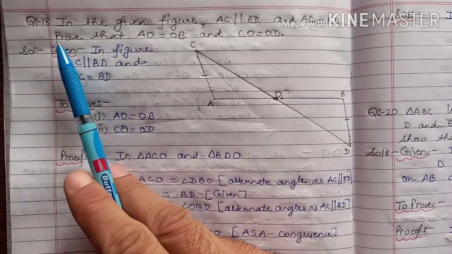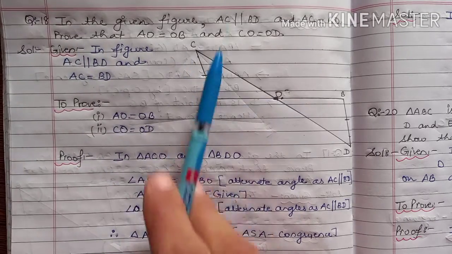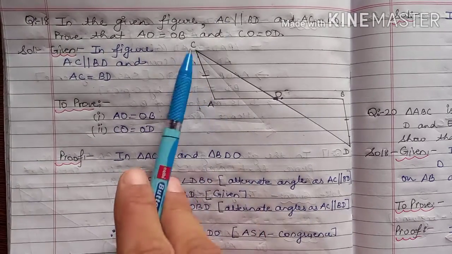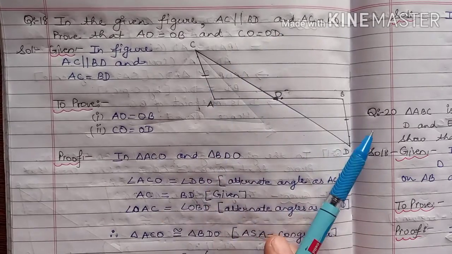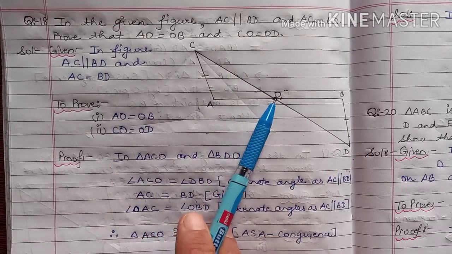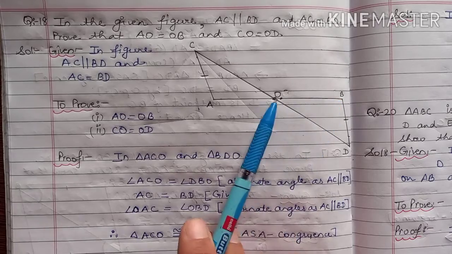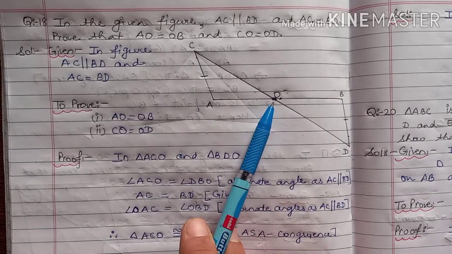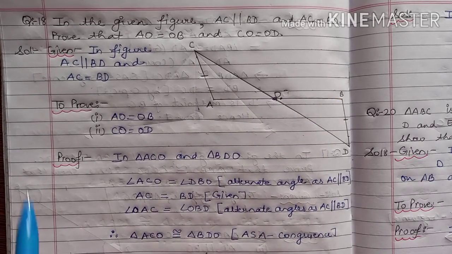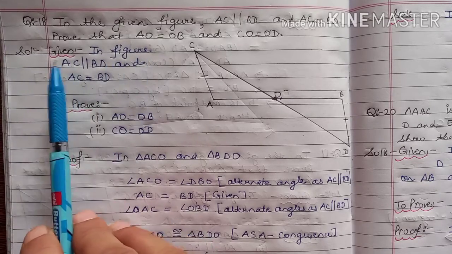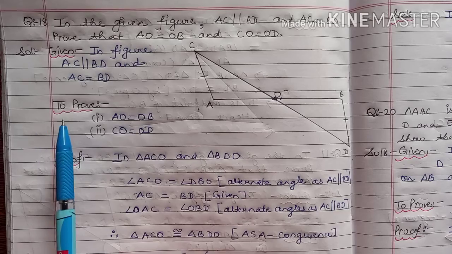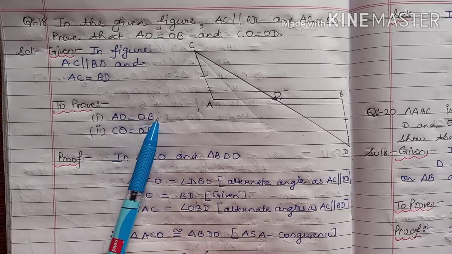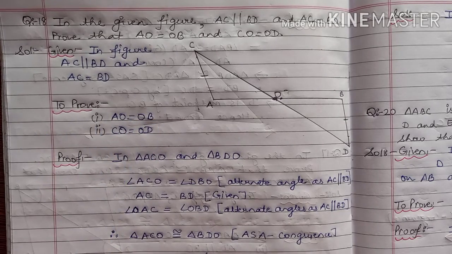The statement of question number 18 is, in the given figure, AC and BD are parallel, AC is parallel to BD, and AC and BD are equal also. We need to prove that OA and OB are equal, CO and DO are also equal. So in given we can write that in figure AC is parallel to BD and AC is equal to BD. And to prove AO is equal to OB and CO is equal to OD.